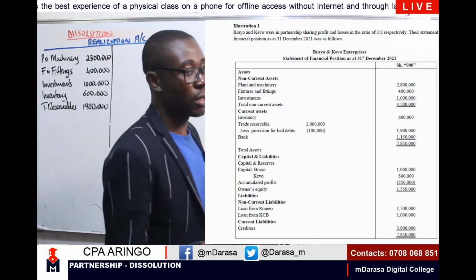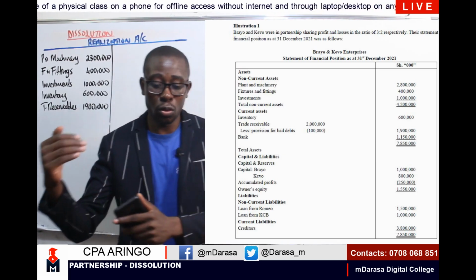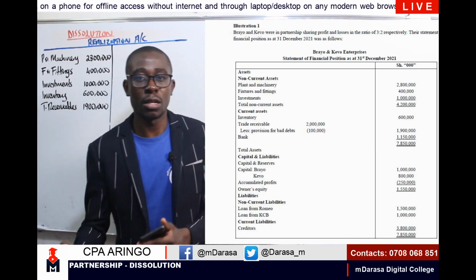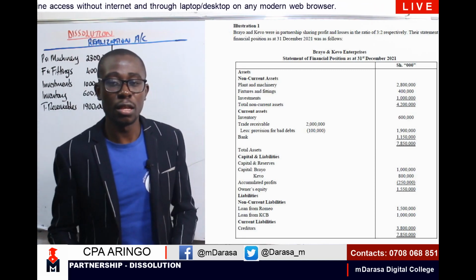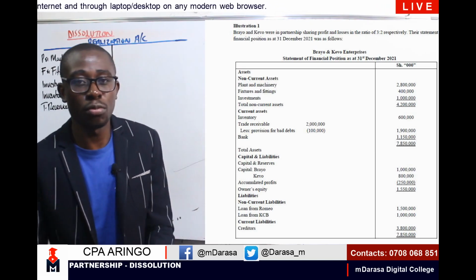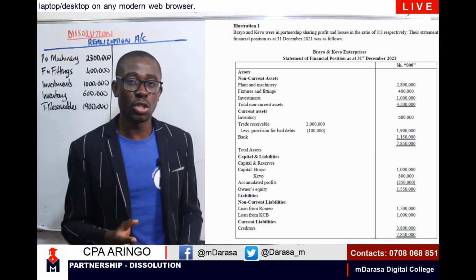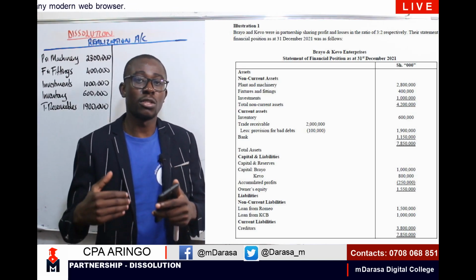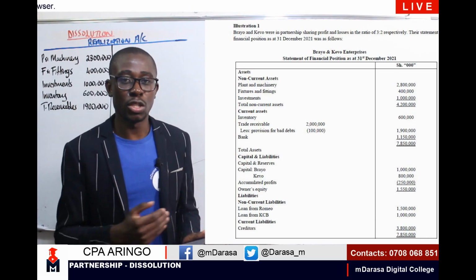Now, after we are done with that, the next step would be what? My good students, I want you to follow these steps as best as we can. The next step that will be required is to record the values on realization. So in this case, you are disposing of these assets. Recording the amount on realization, we are going to debit our bank account because that is where the cash will go, and we credit our realization account.